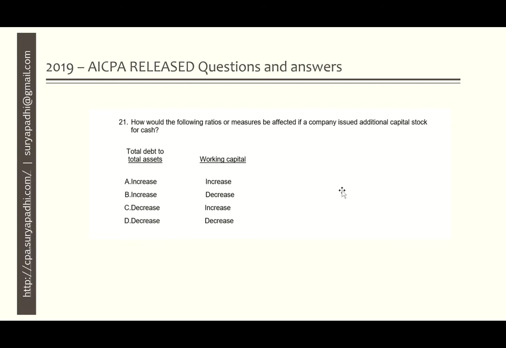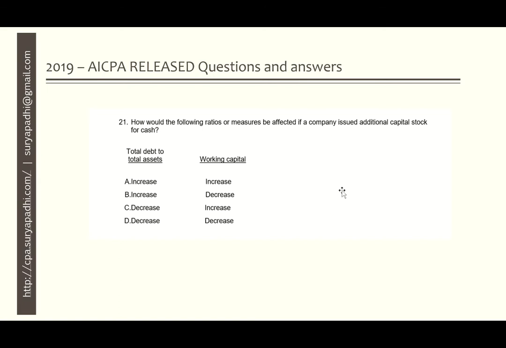B, increase in total debt to total asset, decrease in working capital. C, decrease in total debt to total asset, increase in working capital. Option D, decrease in total debt to total asset, decrease in working capital.